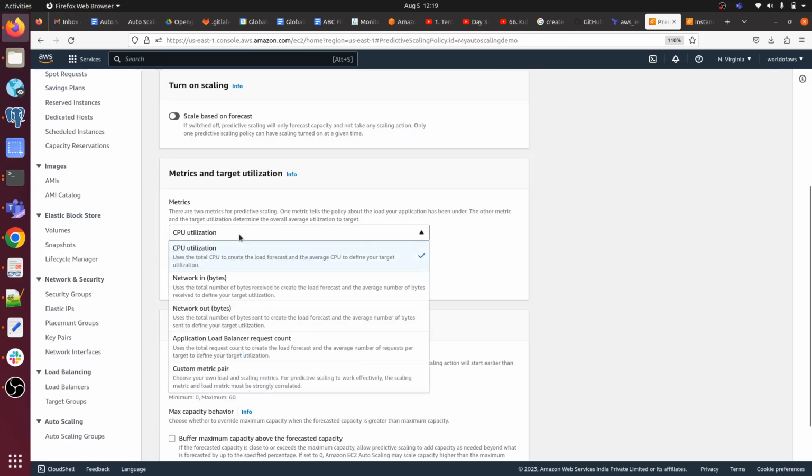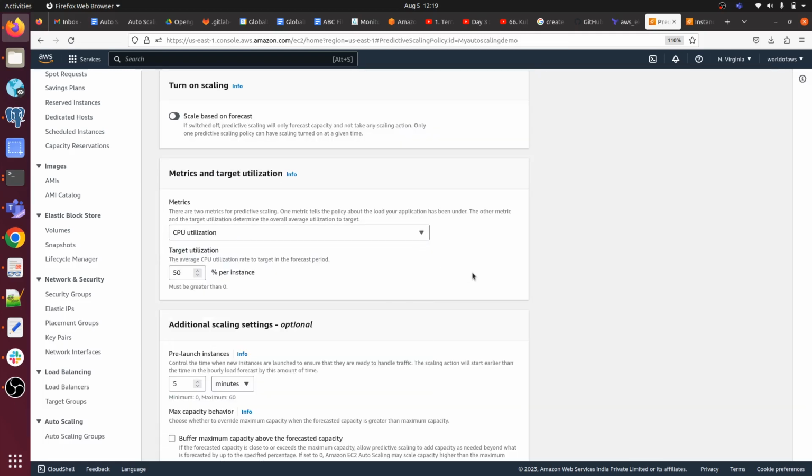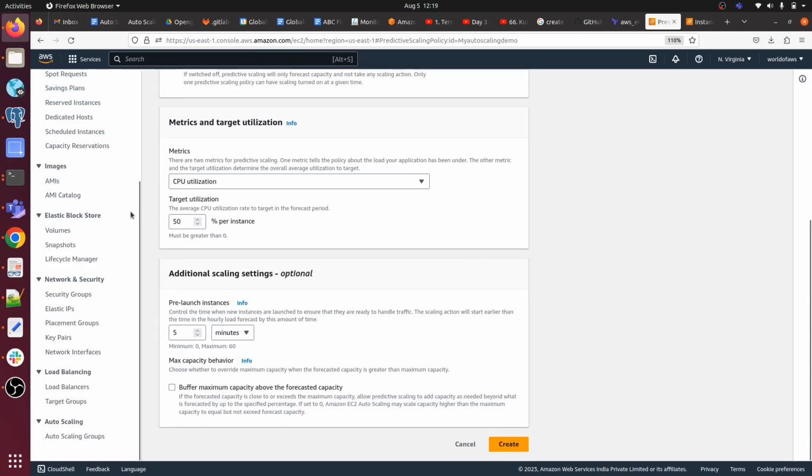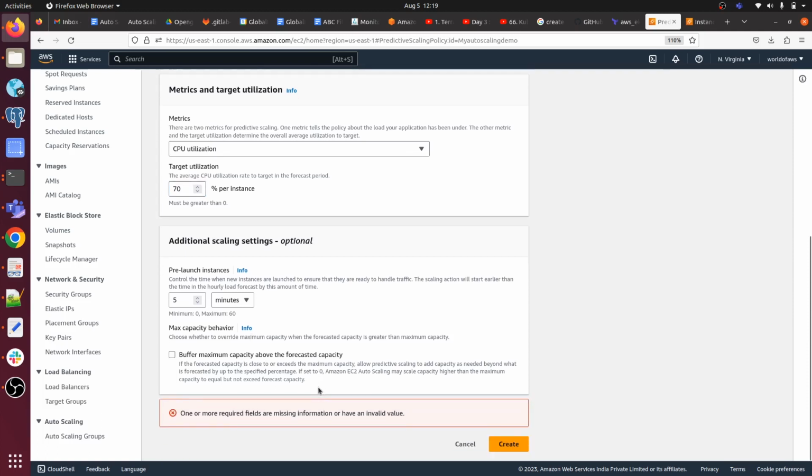For CPU utilization, suppose you are assuming that if your CPU utilization goes to 50%, then you have to launch one new EC2 instance to manage the traffic and the site availability. So CPU utilization you can change, like I'm going to give 70%. Okay, buffer, maximum capacity, I don't want to use that, just create. One more required field missing.